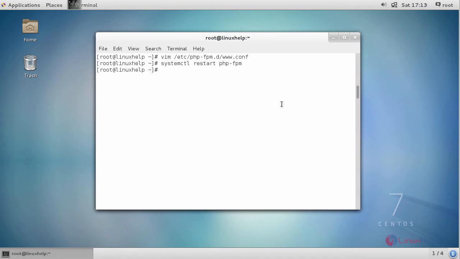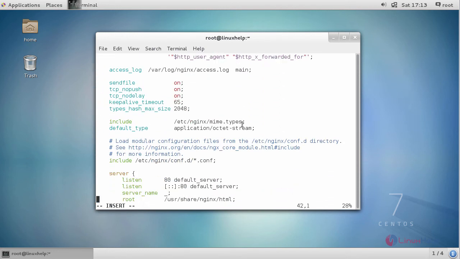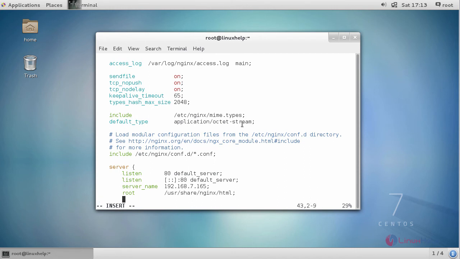Next, open your Nginx configuration file. First, provide your server name, either your domain name or IP address, followed by the document root and directory index.